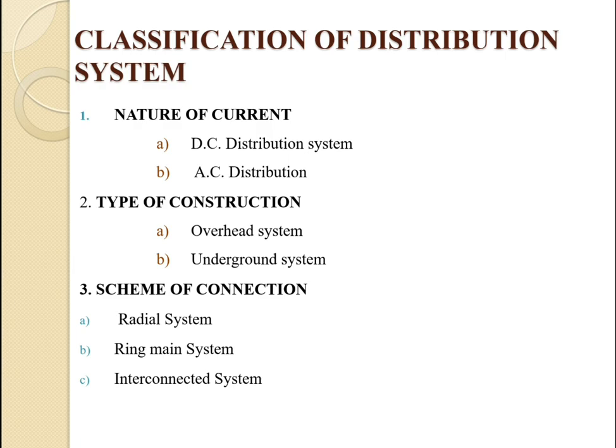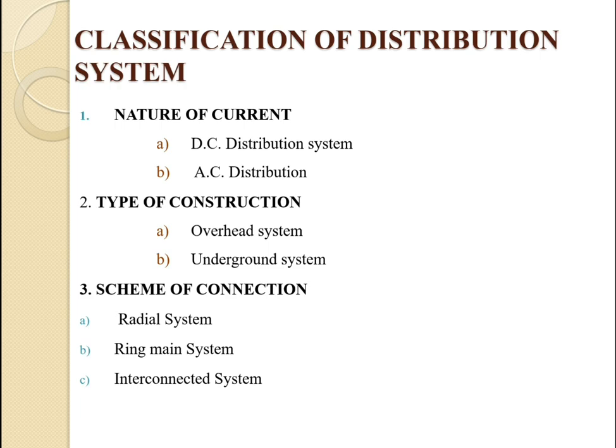Now second one is the types of construction. Based on the types of construction, it can be divided into two categories. First one is the overhead system, and second one is the underground system. The overhead system is much cheaper than the underground system, because the initial cost of the underground system is very high as compared to the overhead system. So based on that we can go through an overhead system.